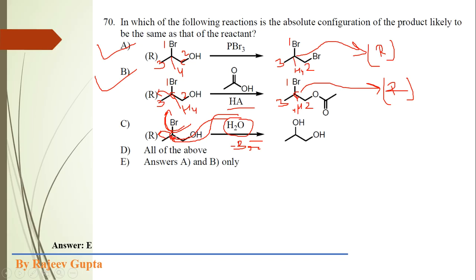So here the configuration of this chiral carbon will be changed in this product. Suppose it is R, then the configuration is changed, so it is S. So this option is actually not correct. So all of the above is obviously not possible. Now our answer is actually A and B only, because both options A and B are correct. Our correct answer is E. Okay, now next question.